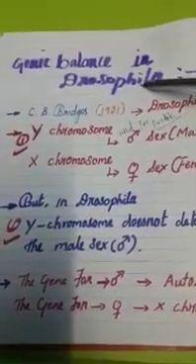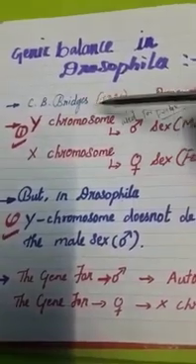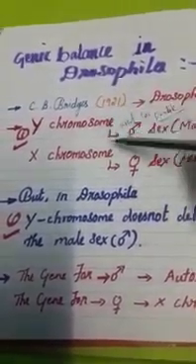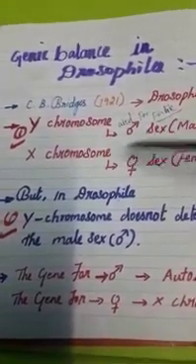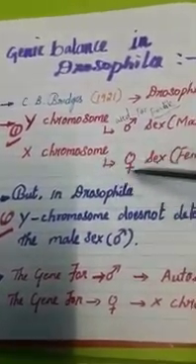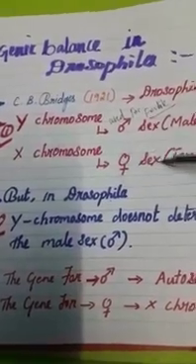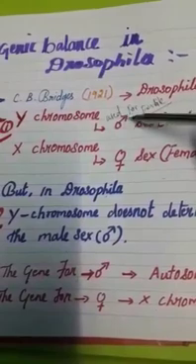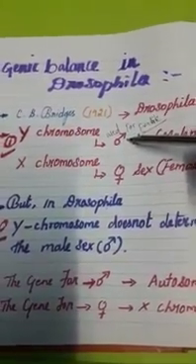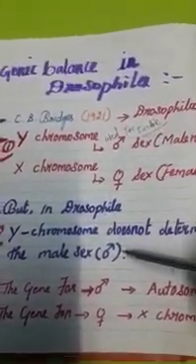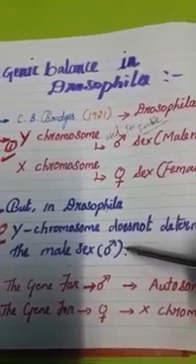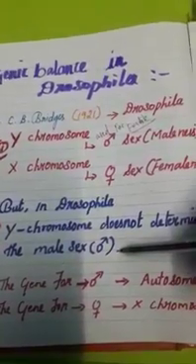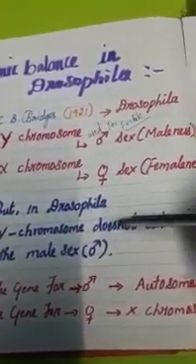This type of mechanism was first studied by C.P. Bridges in 1921. He suggested that the Y chromosome is essential for the male sex and the X chromosome is essential for the fertility of the female sex. So the Y chromosome is not only used for the fertility of the male sex, it does not determine male development also. So this is the differentiation seen between human and Drosophila.